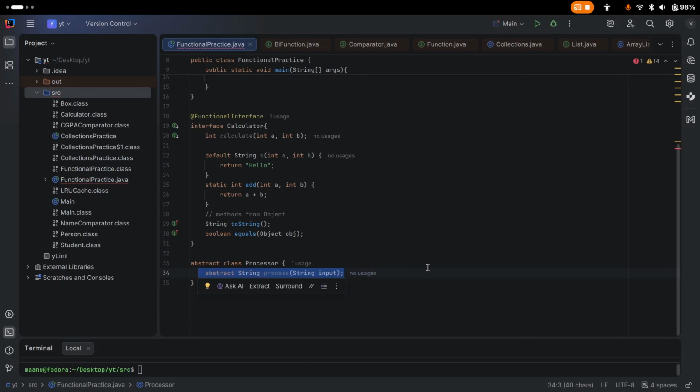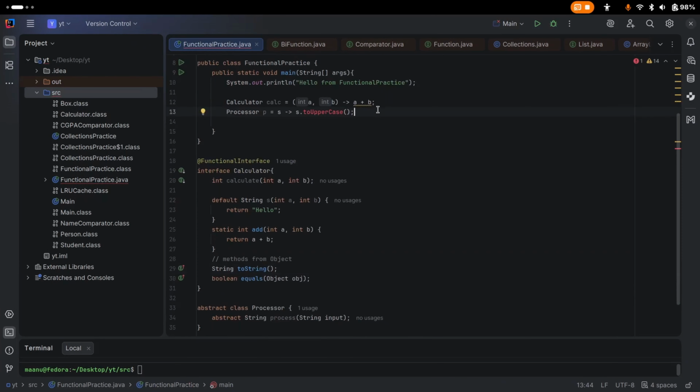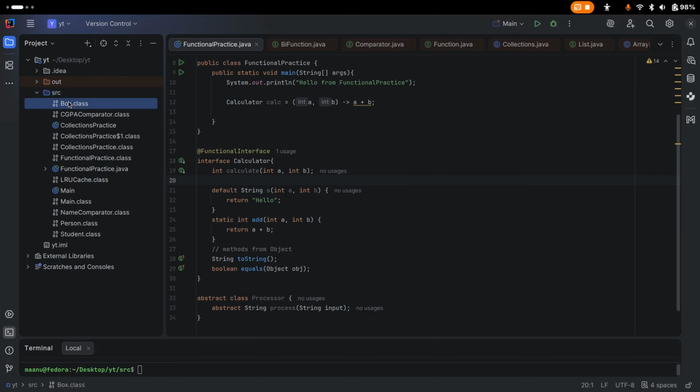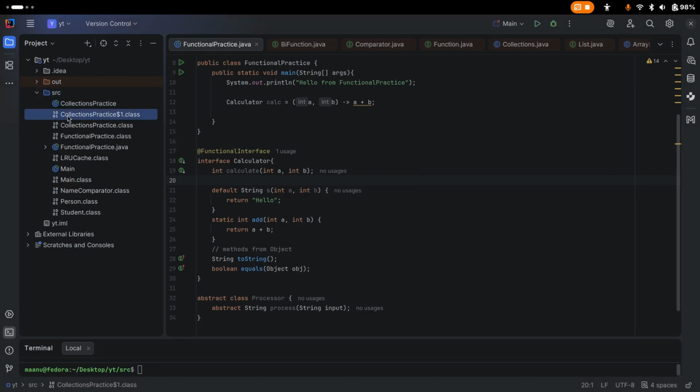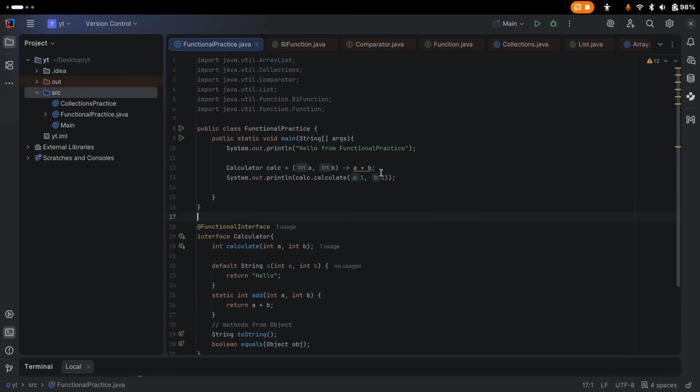All right, now let's see lambdas under the hood. Unlike anonymous inner classes, lambdas don't always create new class files. We have seen that if we use anonymous inner classes, then we get new .class files, but in case of lambdas, we don't get that. Let's see again. If we delete this one, and this, and this, and compile, then we will not get any class for this lambda.